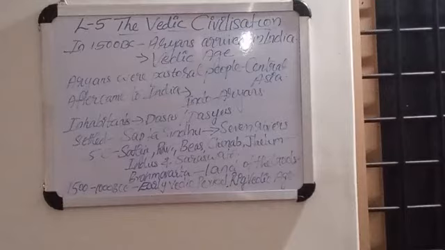Listen students, after the Aryans came to India, Indian history mentions them as Indo-Aryans. When the Indo-Aryans came to India, they had to face resistance from the local inhabitants, that is, the people living in the Indus region, the Indus Valley people we already studied. The Aryans called them Dasas or Dasyus. They suppressed them and defeated them in war, and that's why they called them Dasas or Dasyus.